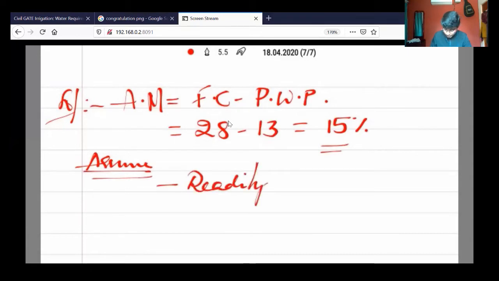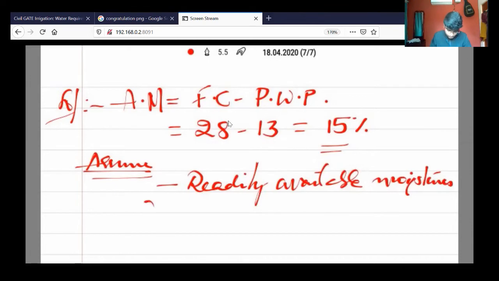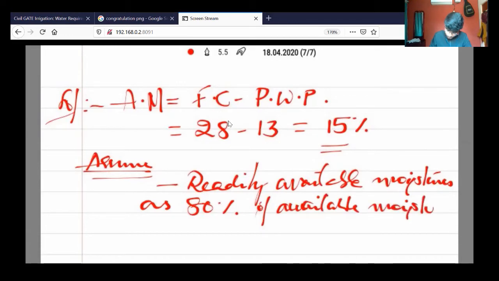readily available moisture as 80% of available moisture. Understand this: the existing available moisture in the soil is 15%.